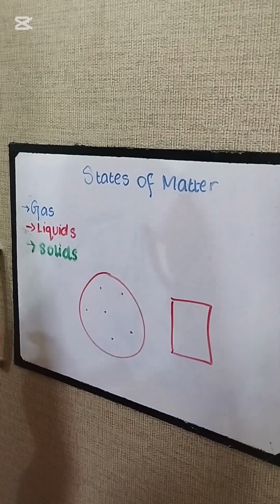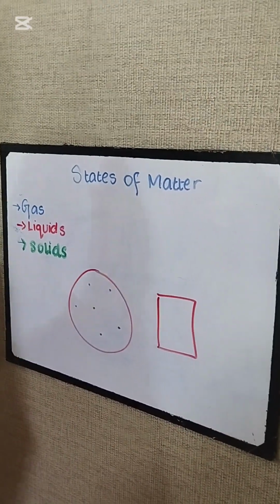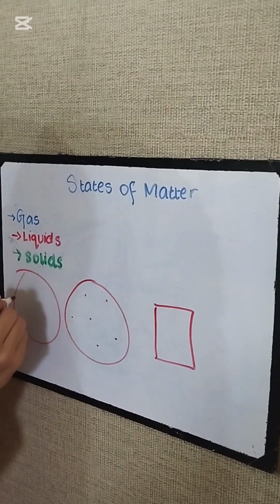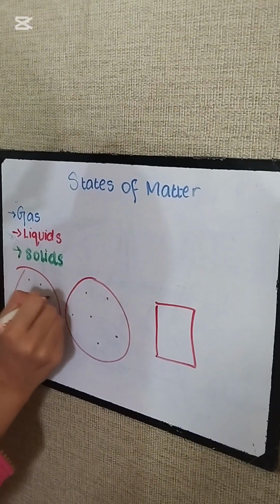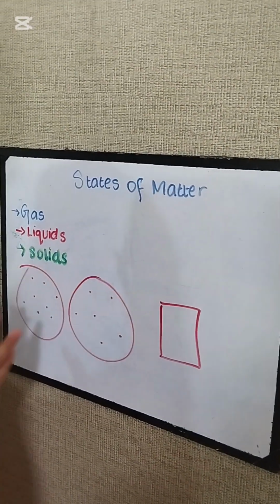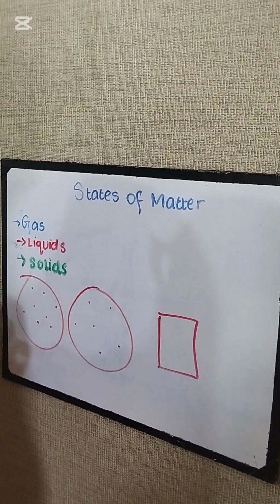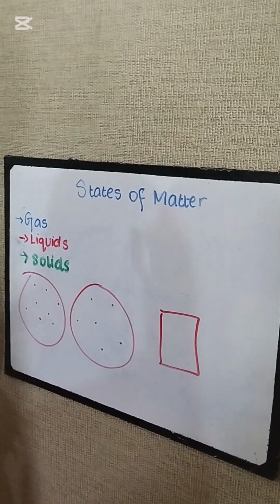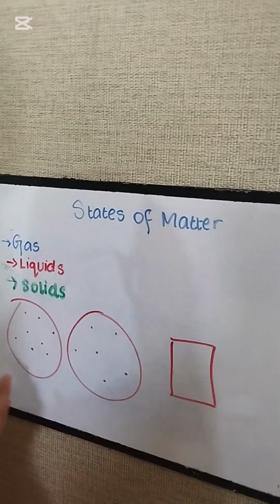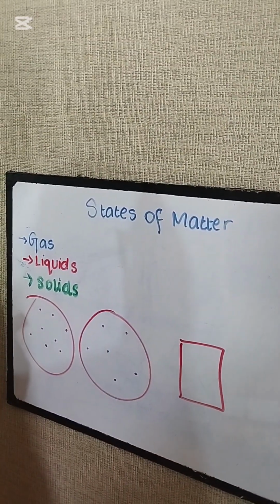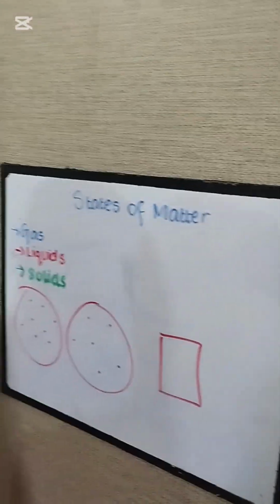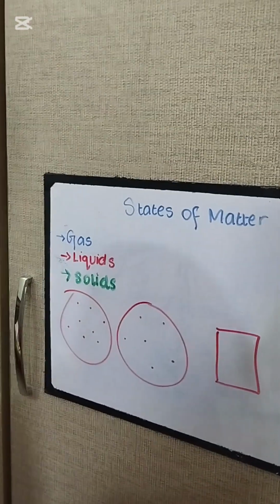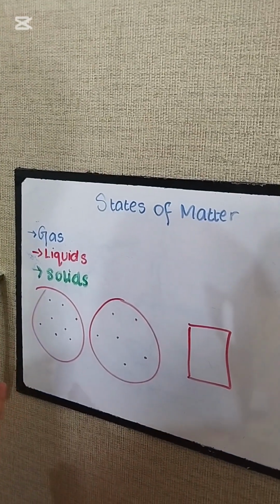Now in liquids, the particles are not very widely apart. They are close together, but they are moving very randomly. The intermolecular forces between these particles are stronger than in gases. Liquids are not easily compressed in containers.